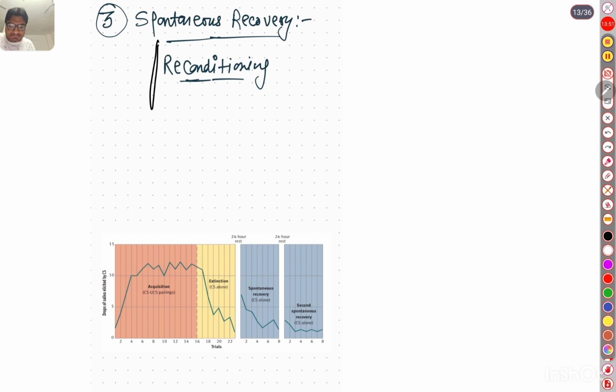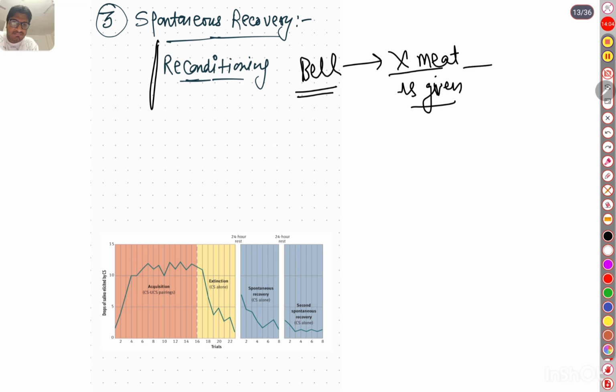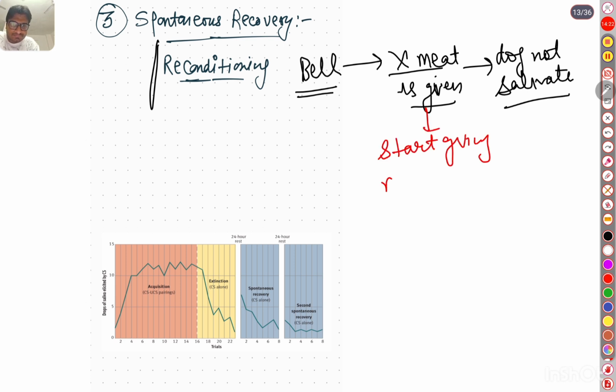Previously in extinction we studied that the bell is rung but no meat is given. That will lead to the dog not salivating. Okay, but if we start giving meat again after ringing the bell,